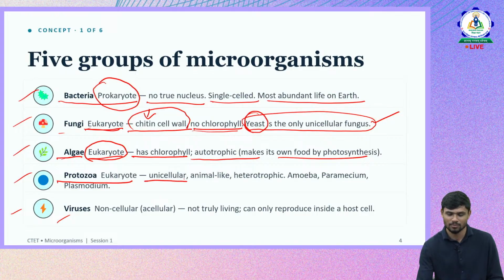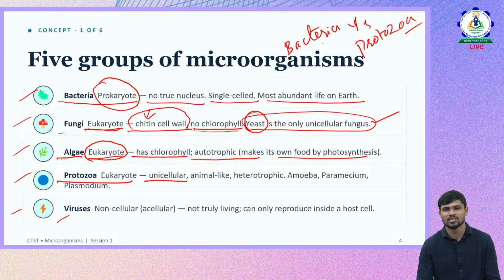This is the difference between bacteria versus protozoa. Whereas bacteria is unicellular prokaryotic, protozoa is unicellular eukaryotic. That is the difference in cellular organization between these two. Fungi and algae are also eukaryotic. Protozoa are animal-like because they undergo heterotrophic nutrition. Amoeba and paramecium are the examples.